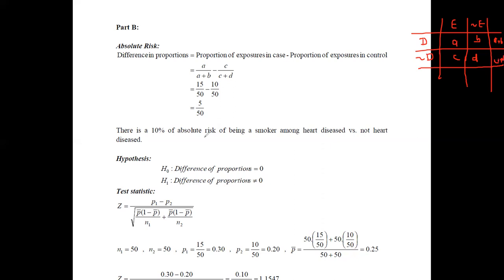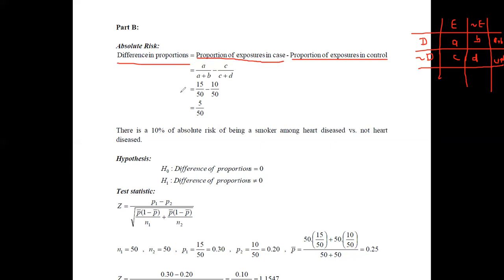Then, the proportion of exposures in cases, exposures meaning A, is A divided by A plus B. The proportion of exposures in controls, that is, the absence of disease, is the number of exposures in this sample, C, divided by C plus D. Therefore, the difference in proportions is A divided by A plus B minus C divided by C plus D.